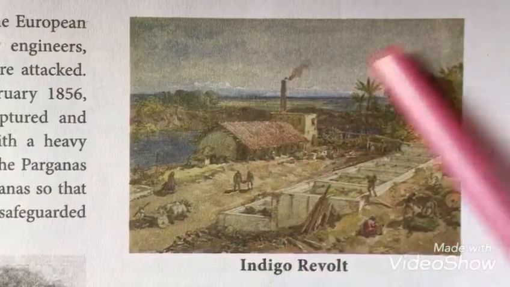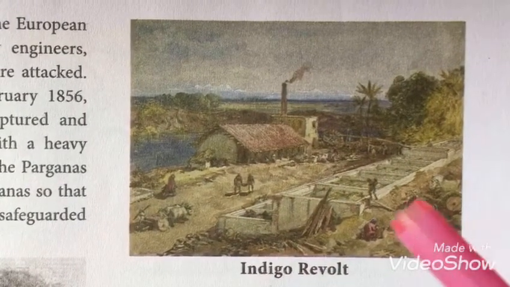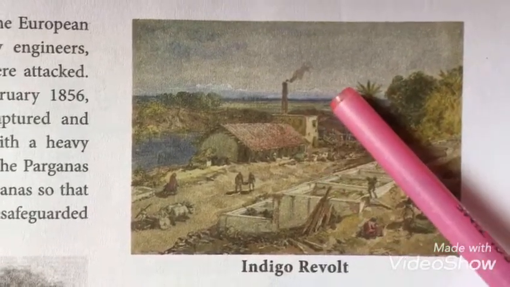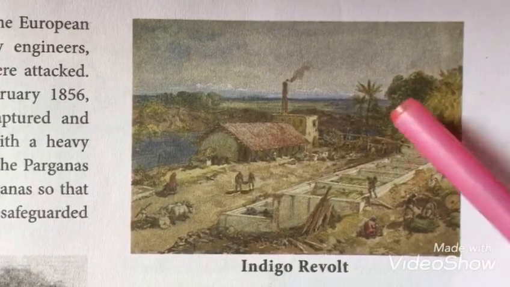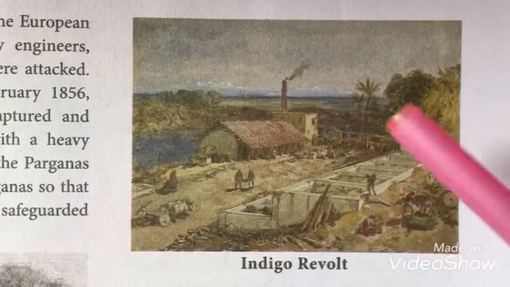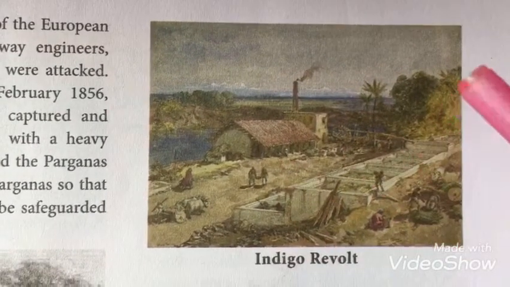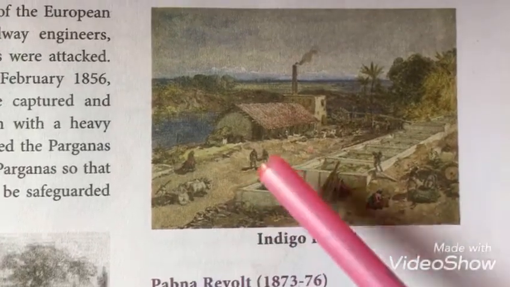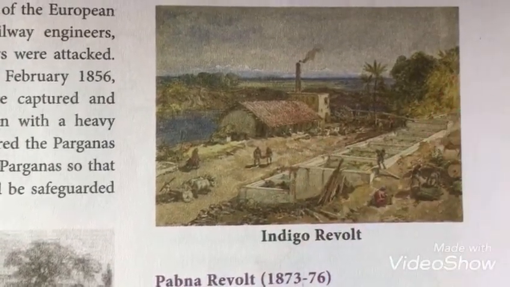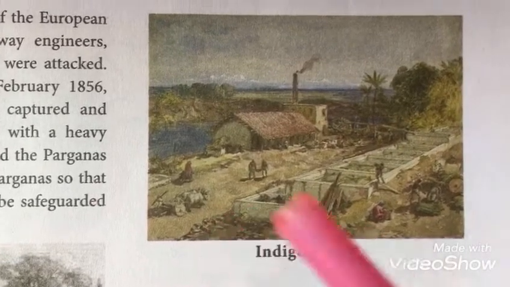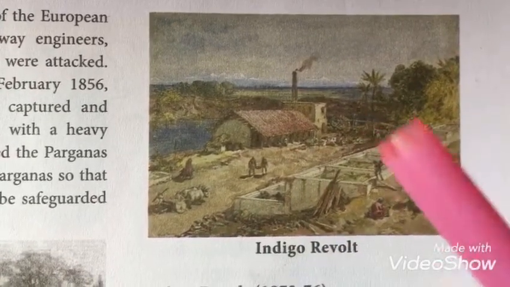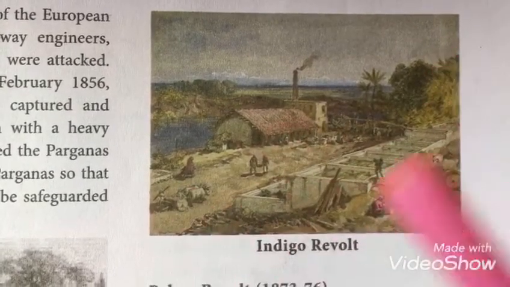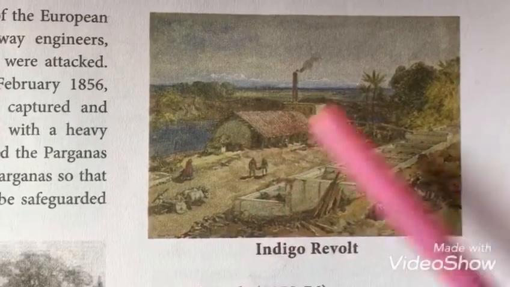Now we'll see the overall story of the indigo revolt. The farmers who lived in Bengal were forced by the European planters to grow the indigo plant. Okay, and also they were forced to pay land rent in advance, and forced to sell it at a cheap rate. So Digambar Biswas and Vishnu Charan Biswas started their revolt in the Nadia district, and it was suppressed by the European planters.